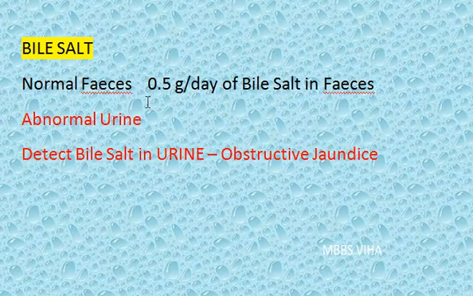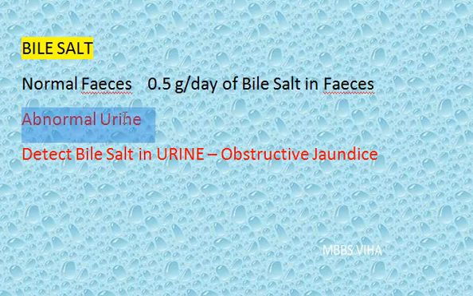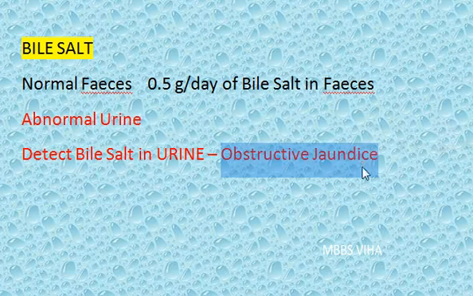As you already know, bile salt can be found in feces, 0.5 gram per day, a very small amount. So this is normal, but in urine it will not be there. Bile salt will not be there in normal urine. However, in abnormal urine, if you detect bile salt, it means there could be obstructive jaundice. So remember, feces normally will have bile salt but not urine. If urine has bile salt, there is obstructive jaundice.